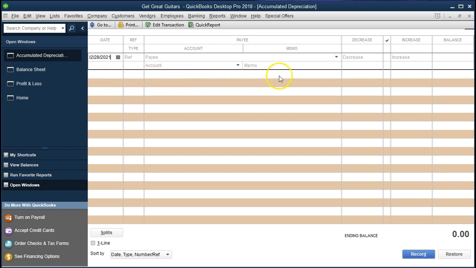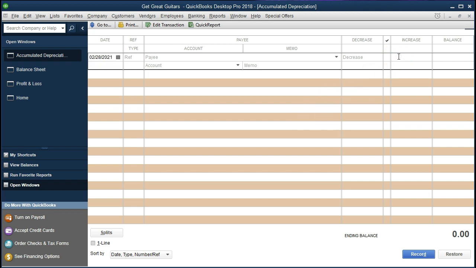Now, these registers are actually more tricky than putting in journal entries if we understand debits and credits. But if we don't understand debits and credits, we can work with these things and use some trial and error to figure this out. There's only 2 accounts to this transaction, so we could try to see which way this thing's going to go. Now, we're looking at this account of accumulated depreciation. It's a contra asset account.